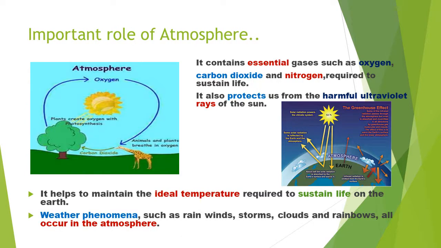So, important role of atmosphere. It contains essential gases such as oxygen, carbon dioxide, and nitrogen required to sustain life. It also protects us from the harmful ultraviolet rays of the sun. It helps to maintain the ideal temperature required to sustain life on the earth. Weather phenomena such as rain, winds, storms, clouds, and rainbows all occur in the atmosphere.